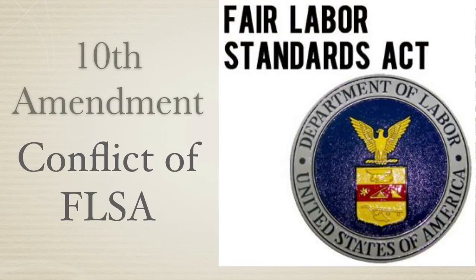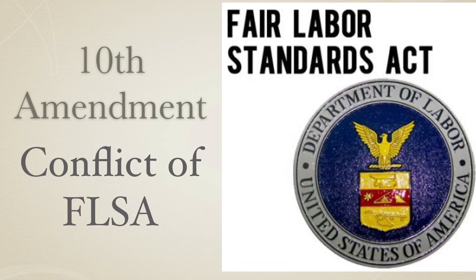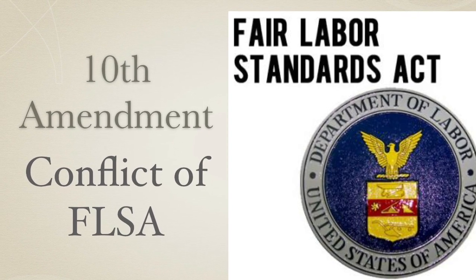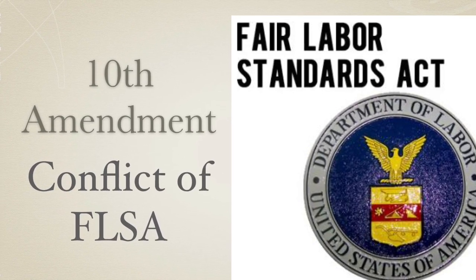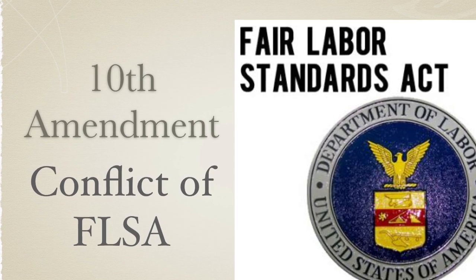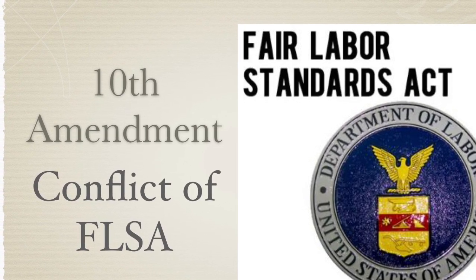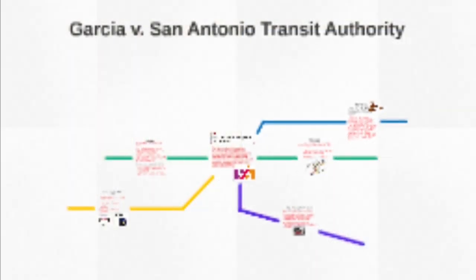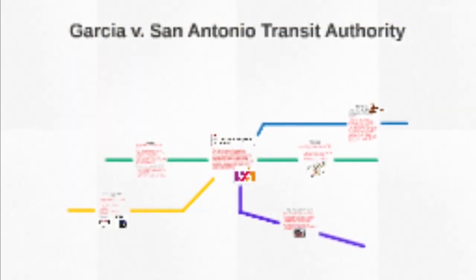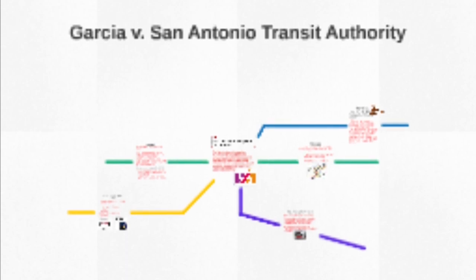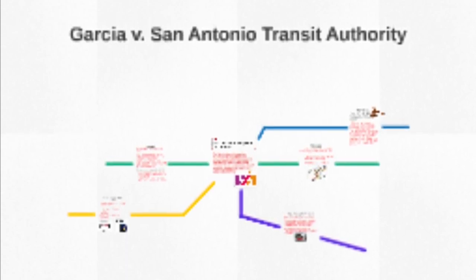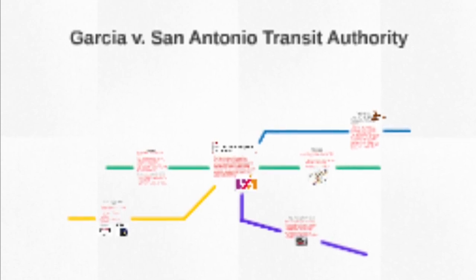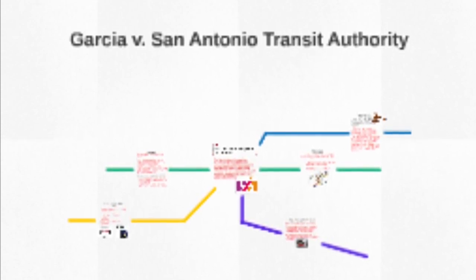This case involved the main provider of transportation in the San Antonio metropolitan area, and it claimed that it was exempt from the minimum wage and overtime requirements of the Fair Labor Standards Act. The question before the Supreme Court on this case was, did principles of federalism make the San Antonio Metropolitan Transit Authority immune from the Fair Labor Standards Act, which was a violation of the federal law?